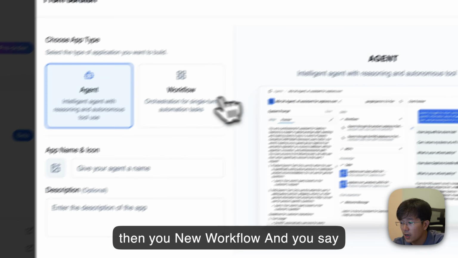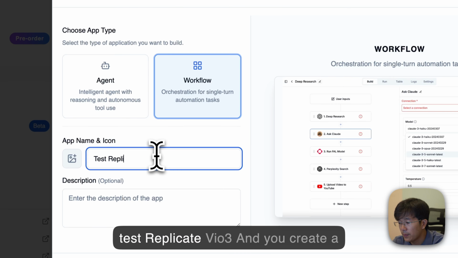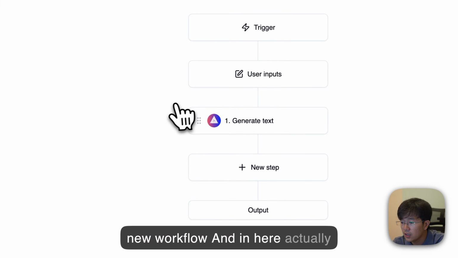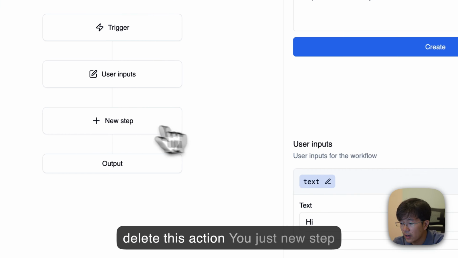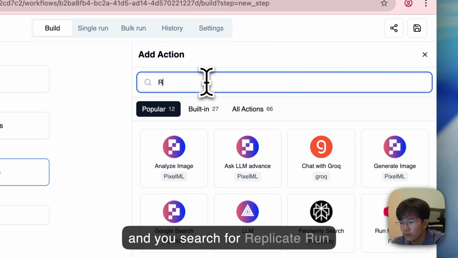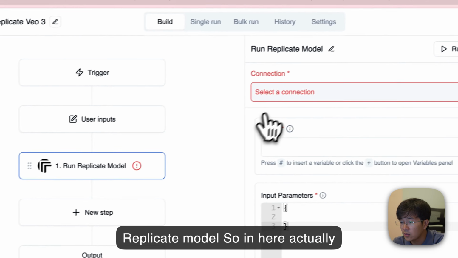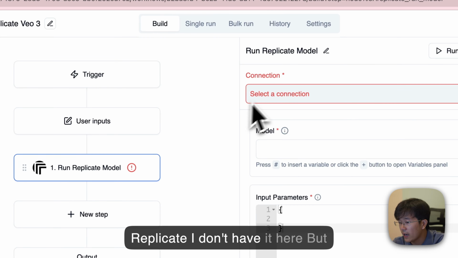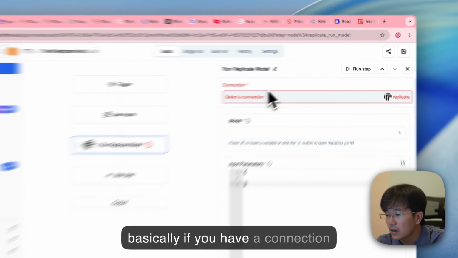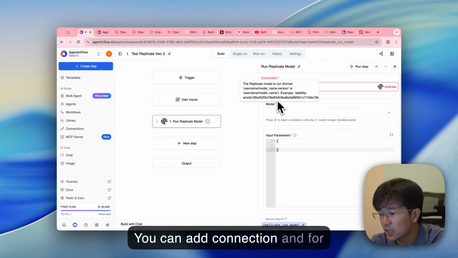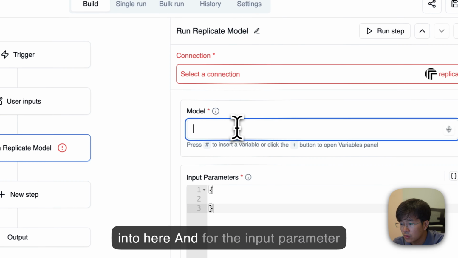You go into workflow, and then you click new workflow, and you say test replicate VO3, and you create a new workflow. And in here, actually delete this action. You just add a new step, and you search for replicate, run replicate model. So in here, you can add a connection to replicate. I don't have it here, but basically, if you have a connection, which is an API key from replicate, you can add connection. And for model, you just need to copy this one into here.